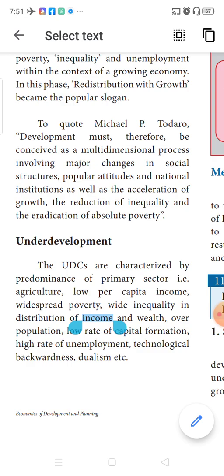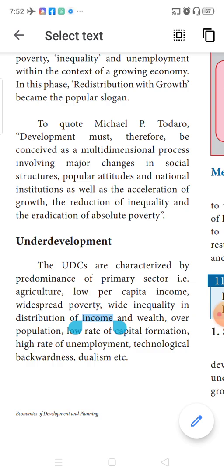Not only this, but also acceleration of growth. Acceleration means speeding up of the growth. We are growing, but if we are growing at a slow pace, we need to speed up the growth of the economy. Next, by accelerating the growth, we need to reduce inequality. Inequalities means the difference between the rich and the poor. The inequalities also should be reduced, as well as eradication of absolute poverty. Together, we have to concentrate on all these issues. Eradication means totally removing something. So eradicate absolute poverty. Poverty also should be removed from the economy.